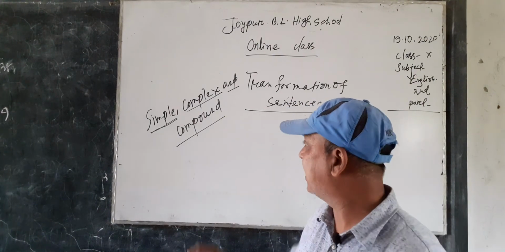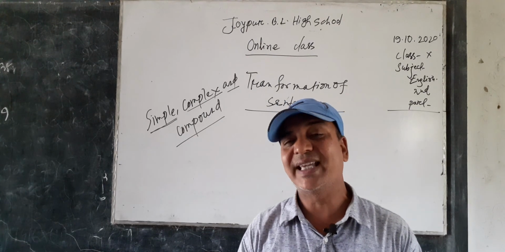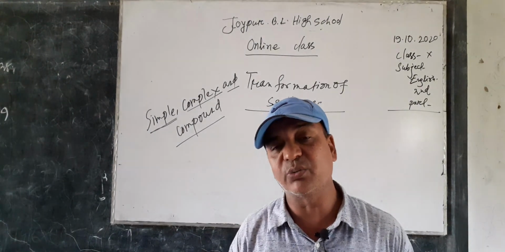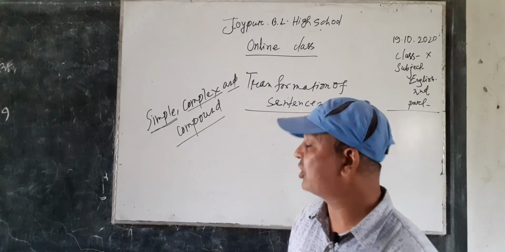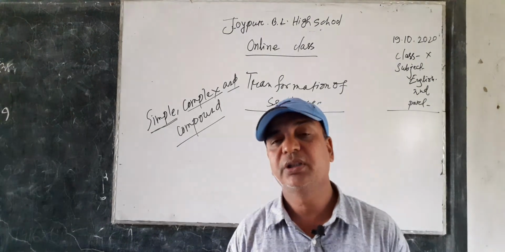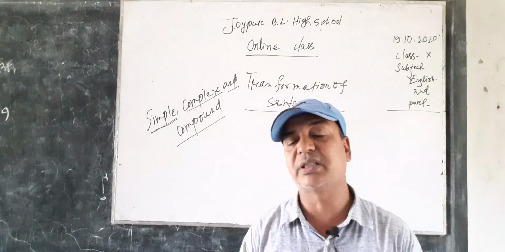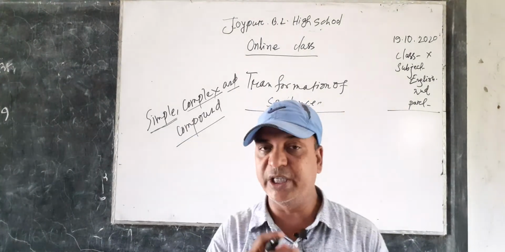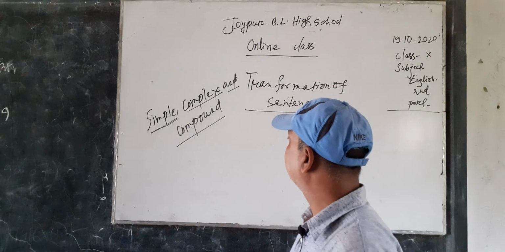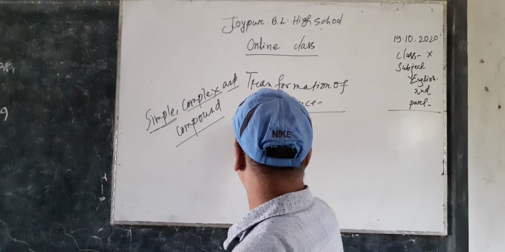And the last type of sentence, the compound sentence: the sentence which has more than one principal clause or coordinate clause, and the clauses will be combined by a coordinating conjunction. So, a compound sentence is a sentence that has two or more principal clauses or coordinate clauses, combined by a coordinating conjunction. Dear learners, today I am going to transform sentences from complex to compound. Look at the whiteboard.